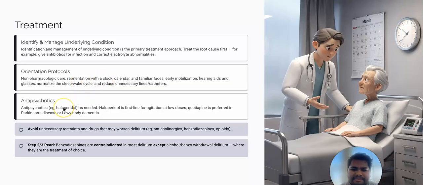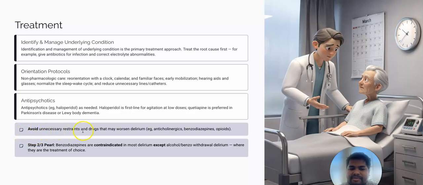And antipsychotics. Sometimes antipsychotics like haloperidol can be prescribed if the person is in delirium. It is often the first line for agitation at low doses. Haloperidol at low doses will help, and quetiapine is preferred if the person has Parkinson's disease or Lewy body dementia. Now, this is an important point for examinations.